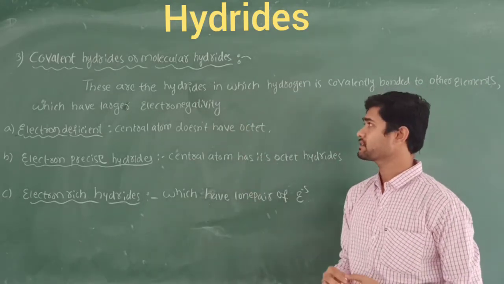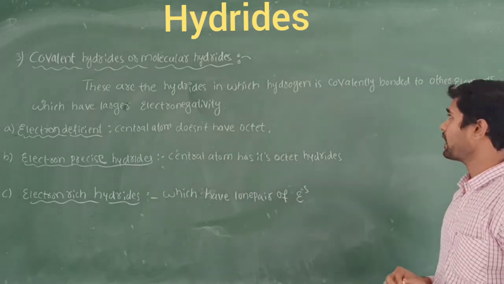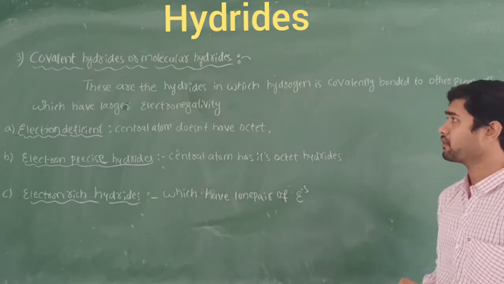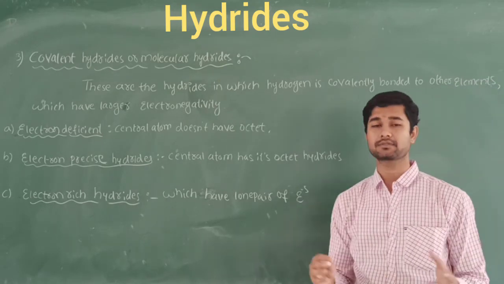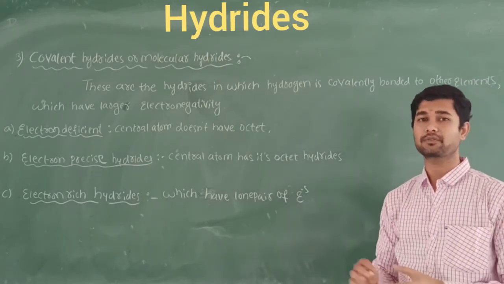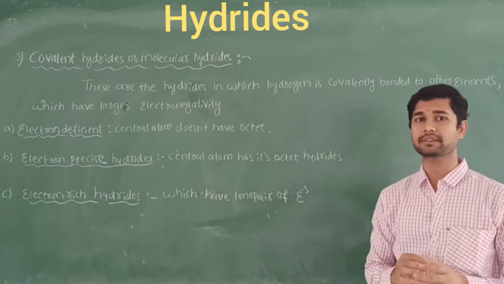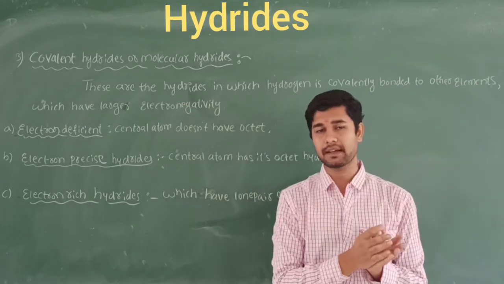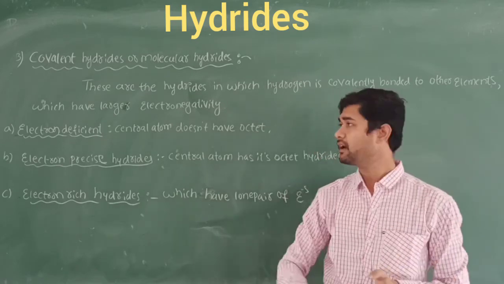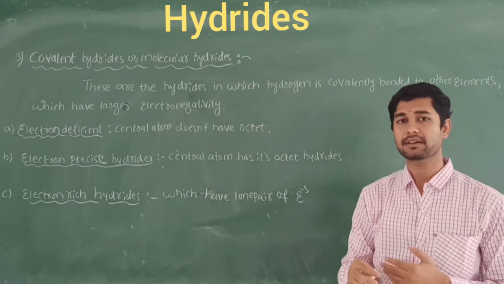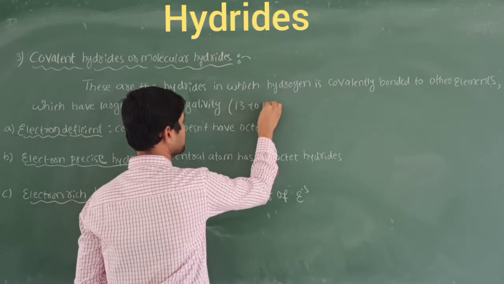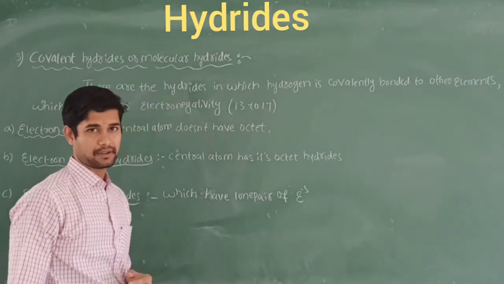These are the hydrides in which hydrogen is covalently bonded to other elements which have larger electronegativity. That means hydrogen has the lesser electronegativity, and the larger electronegativity elements come from group number 13 to 17, that is, the P block elements.